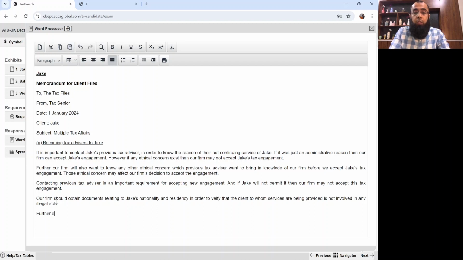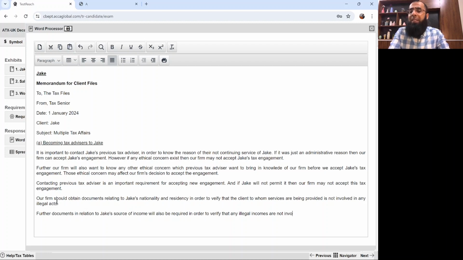Further, documents in relation to Jake's source of income will also be required in order to verify that any illegal incomes are not involved.